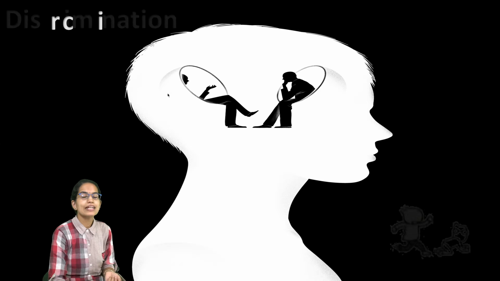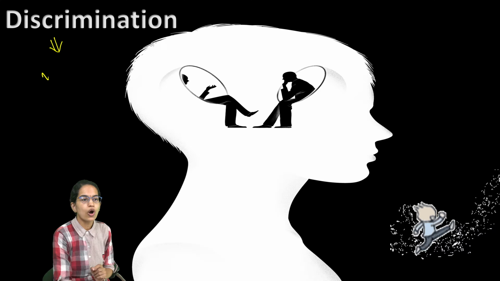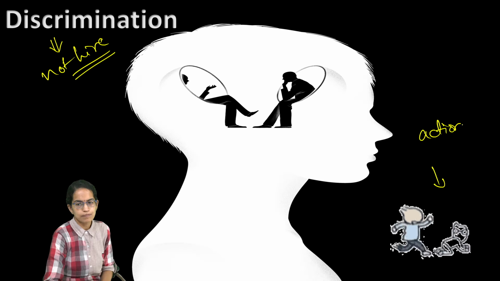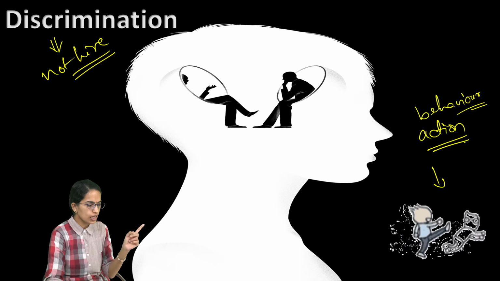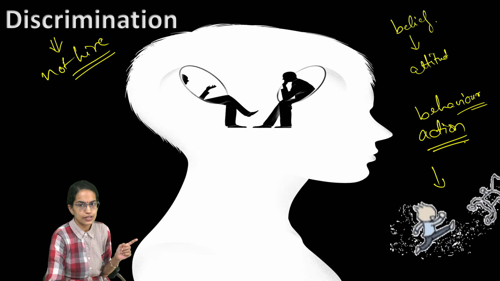I would immediately discriminate. So, in the discrimination, what would be the result? The result would be that I would not hire the person. So, my not hiring is what? It is an action. This action or this behavior was the result of what? This behavior was the result of the belief, which was the stereotype. This belief led to an attitude.